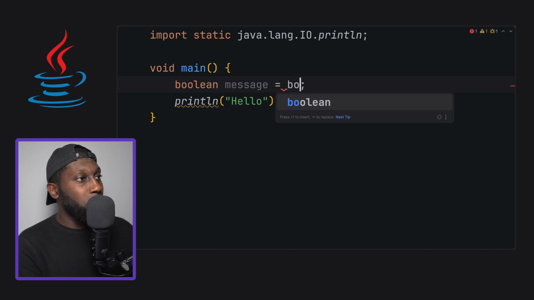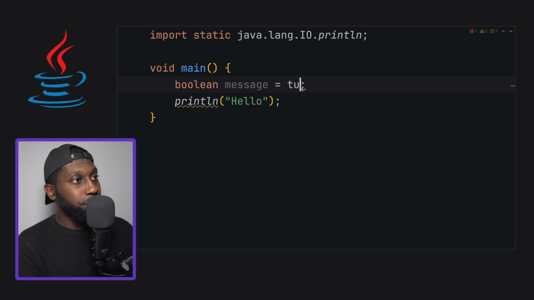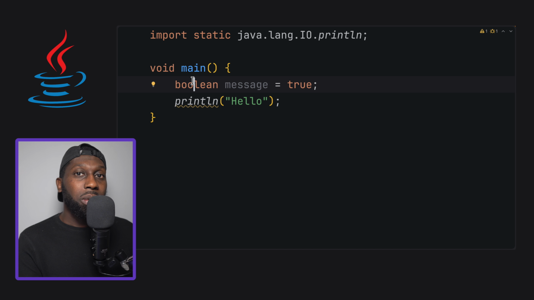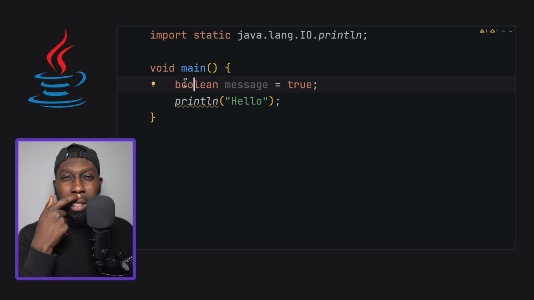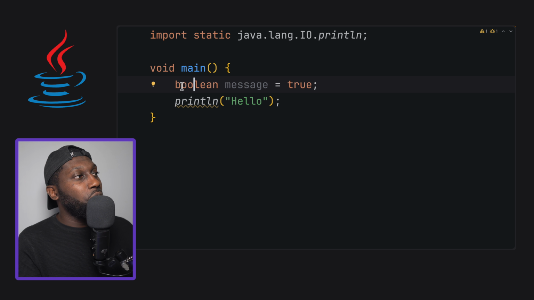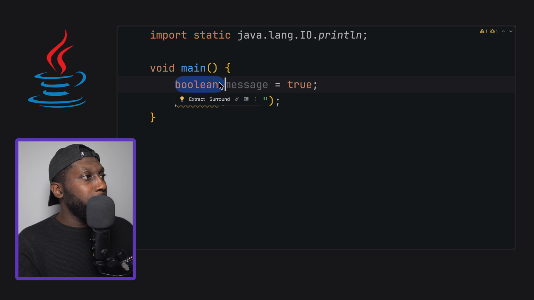Now there are places where we still need to use these types, and it's always good for you to know types. And obviously, there's nothing wrong with saying boolean message equals true, because you always want to have a strictly typed language, right? If you've done some JavaScript before, the reason why we have TypeScript is to avoid things like this. Writing JavaScript without TypeScript is really a pain. TypeScript is there to solve the issue, which Java has by default.